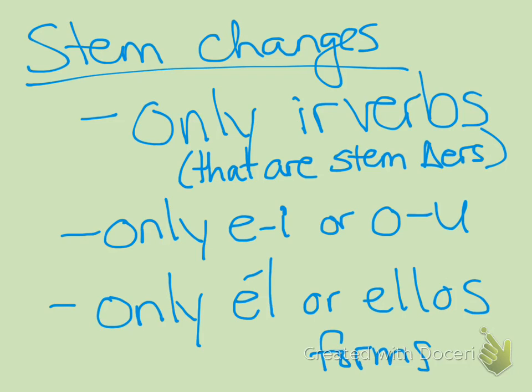Now let's look at stem changers. Remember the three rules for stem changers. Only verbs that were already stem changers that are IR verbs stem change, not ER or AR verbs. You only change from an e to an i or an o to a u. And you only make those stem changes in the él or the ellos forms. Again, it's that bottom of the shoe. So how would we say he lied, using the verb mentir?